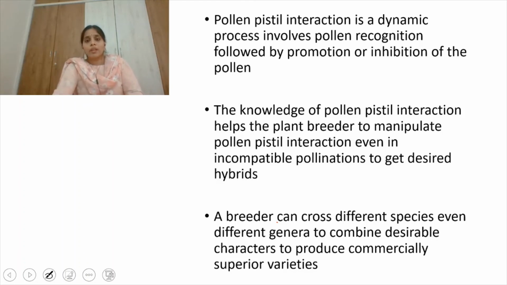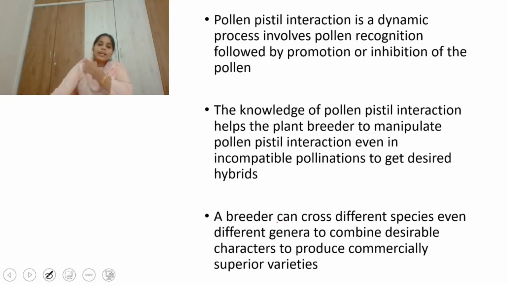which involves pollen recognition. If it is compatible, it promotes pollination, and if it is incompatible, it inhibits the germination of the pollen grain. So this knowledge of pollen pistil interaction helps the plant breeder to manipulate pollen pistil interaction, even in incompatible pollinations, to get desired hybrids.